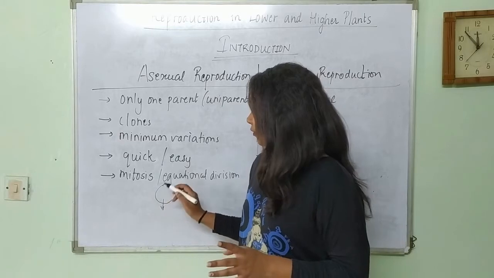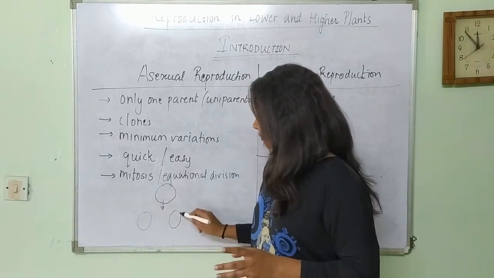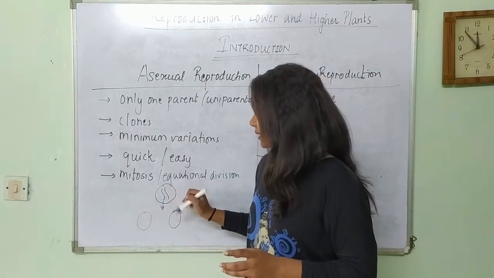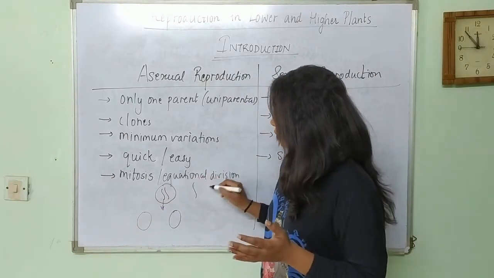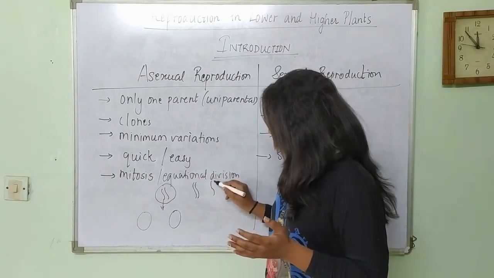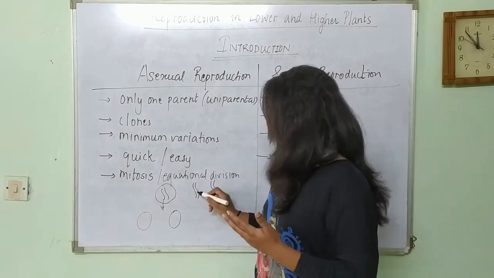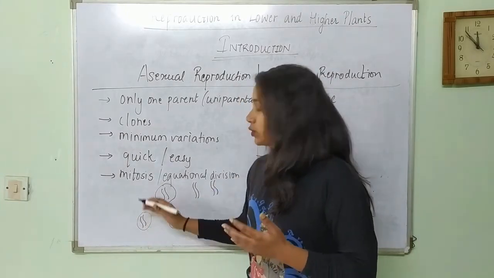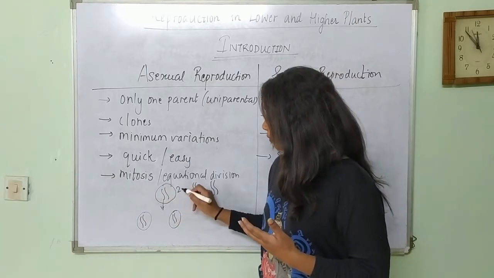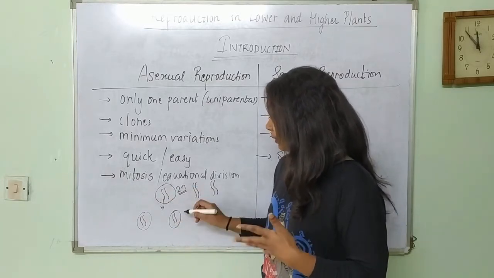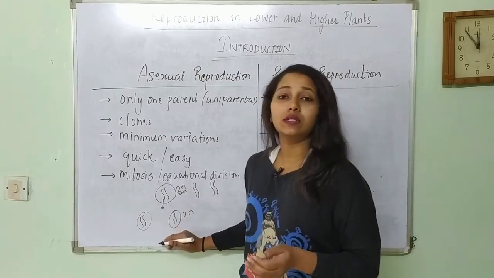So from one cell you'll be getting two cells, and suppose it has 2n number of chromosomes, DNA replication would make one more copy of it, and then one copy would go into one daughter cell and the other into another daughter cell. So the number of chromosomes would remain equal in the daughter cells as well.